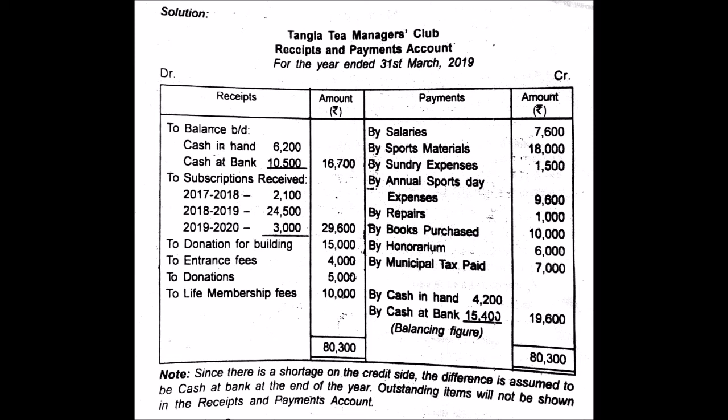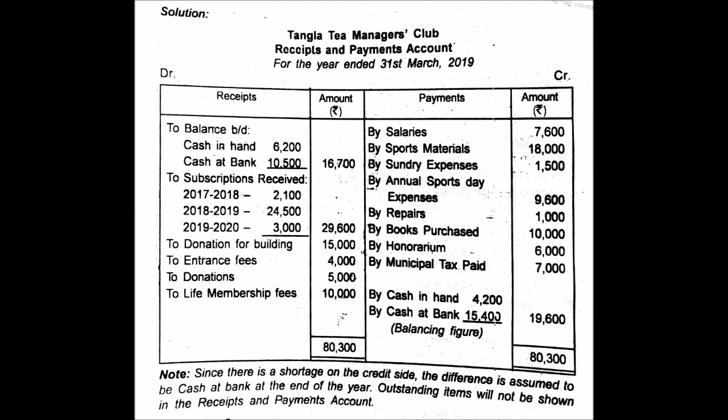Then you see subscriptions you have received, maybe for the previous year, maybe for the current year, maybe for the next year, it doesn't matter. You have received them in the current year, so you will record them. All of them have been recorded and the summation has been written in the amount column. You have got donation for your building, entrance fees, normal donations, life membership fees, all these are your receipts.